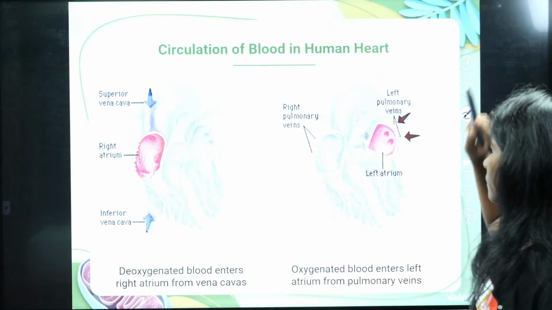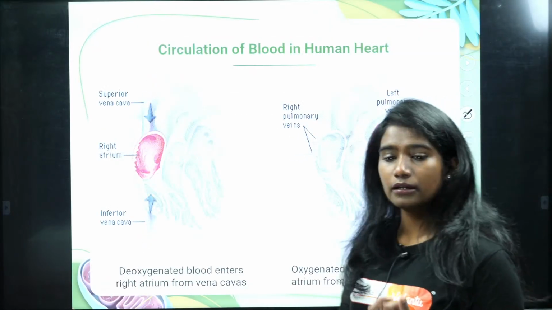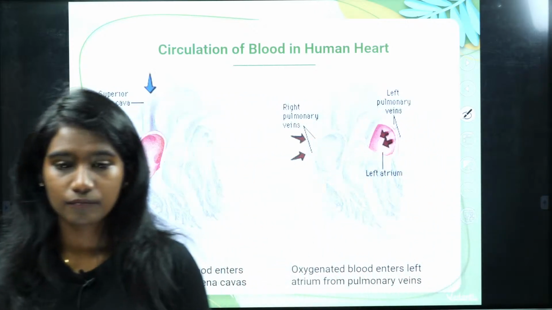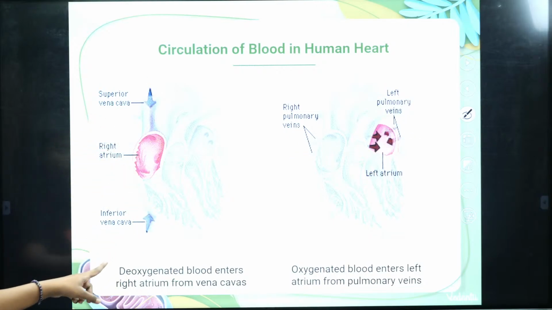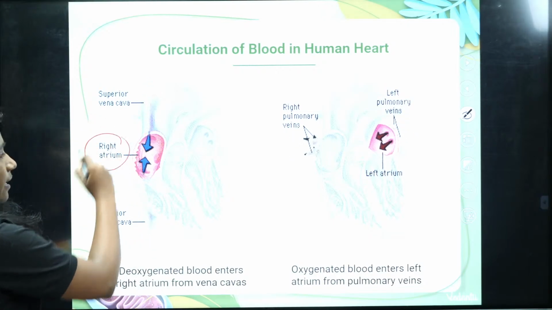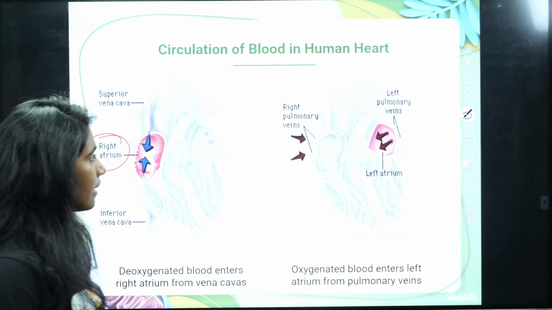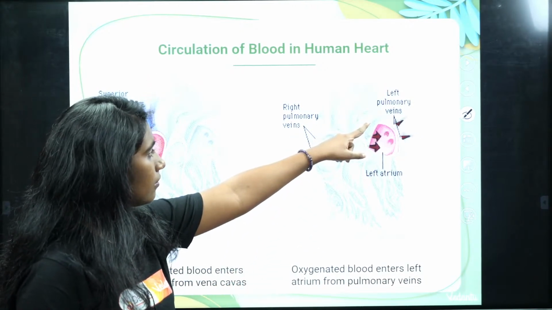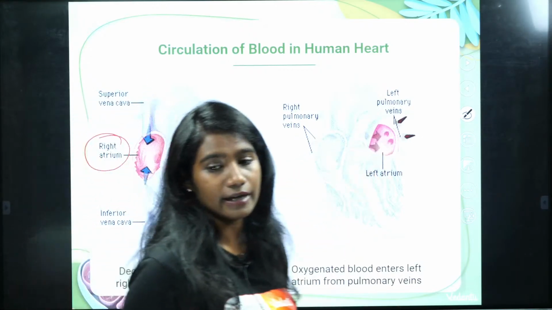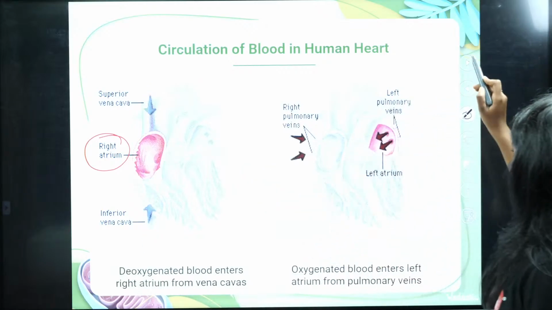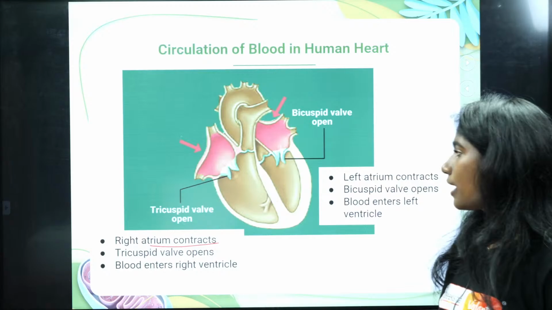Okay, fine. So now let's see how the blood is being circulated in the heart. Like you all know, first from the superior and inferior vena cava, the deoxygenated blood enters the right atrium, right? And then what happens? Here the left atrium receives oxygenated blood. We'll come to this later. So this is the first thing that is happening, right?